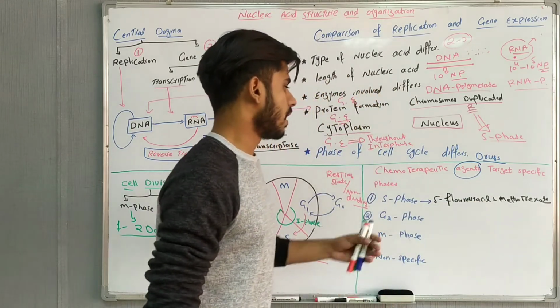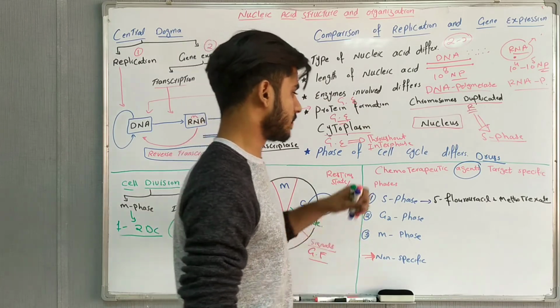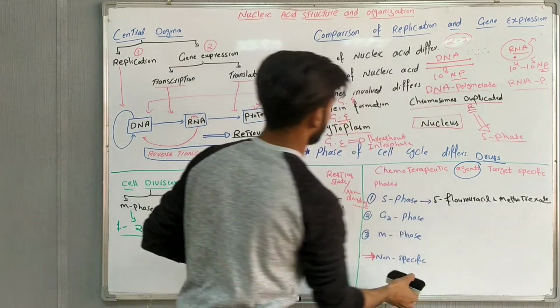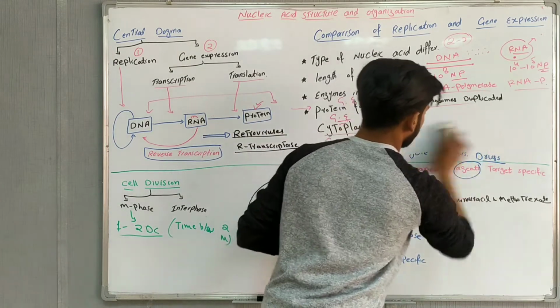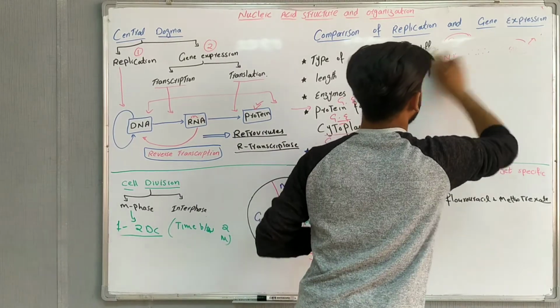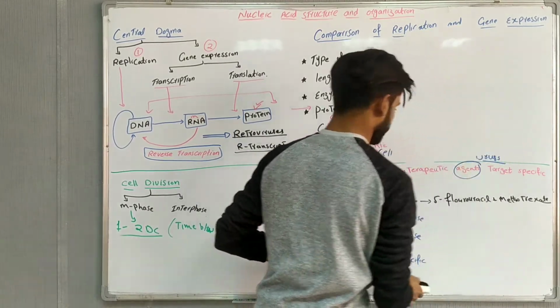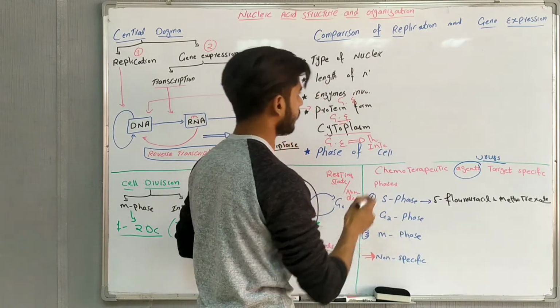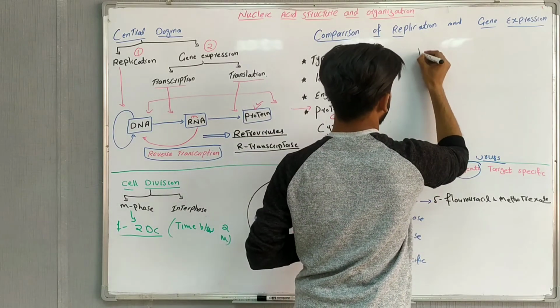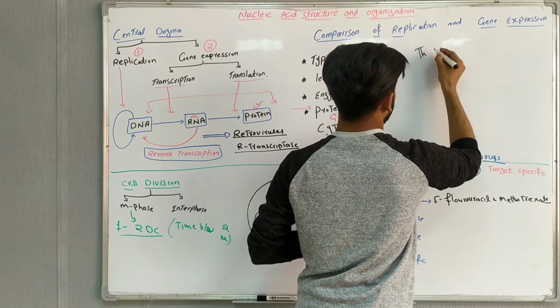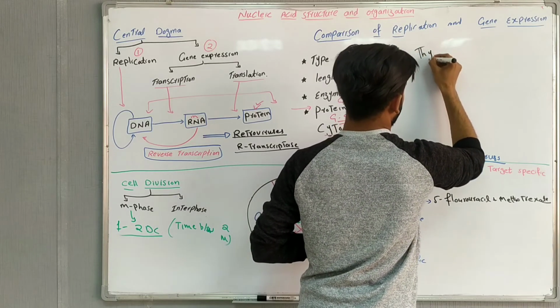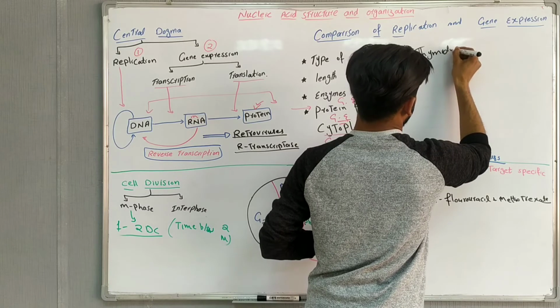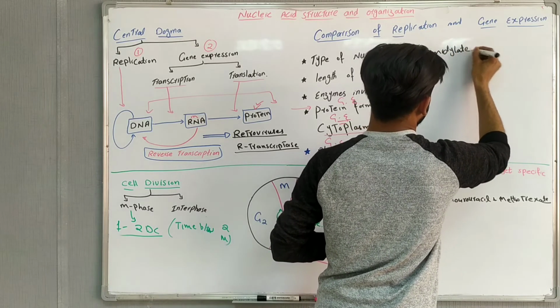But we must know the mechanism by which these drugs act. Let me explain their mechanism here. First, we'll discuss 5-fluorouracil. You know that in cell division there is an enzyme named thymidylate synthase.